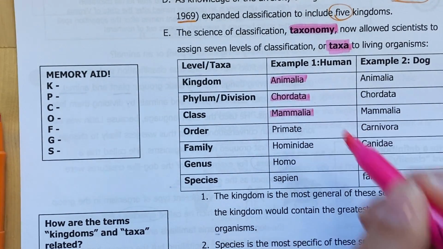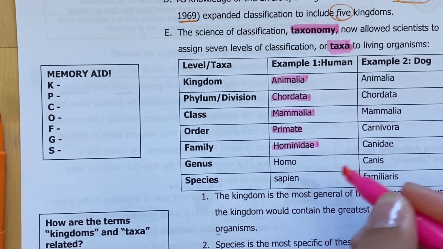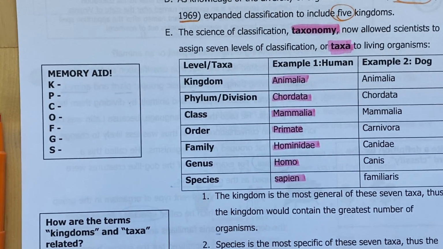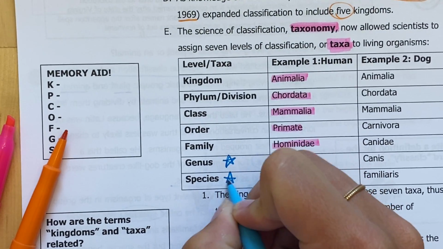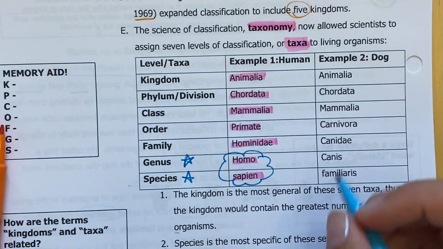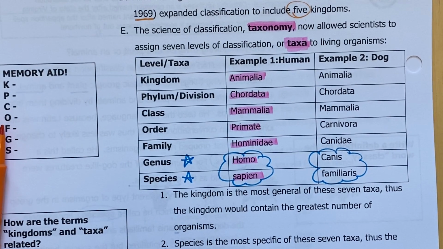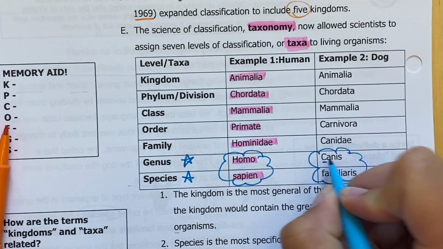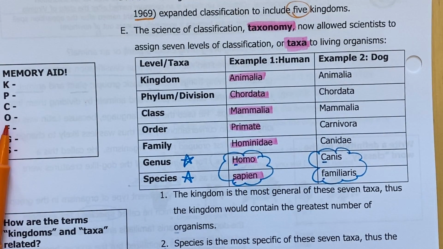We are mammals, meaning that we give birth to live young. Primates, Hominidae, Homo sapiens. Okay, so notice that when we write out the binomial nomenclature, we're only using the genus and the species. All right, so a human would be written as Homo sapiens. The dog, like mentioned earlier, would be written as Canis familiaris. Notice once again that the genus is always capitalized and the species is always lowercase.